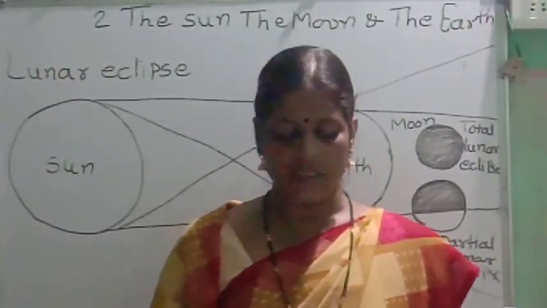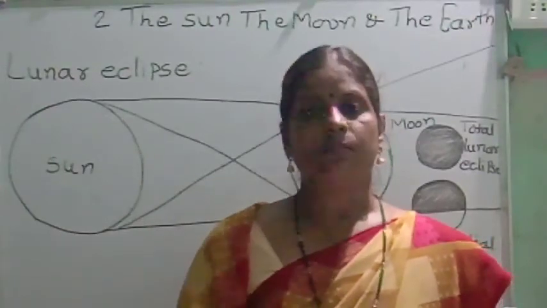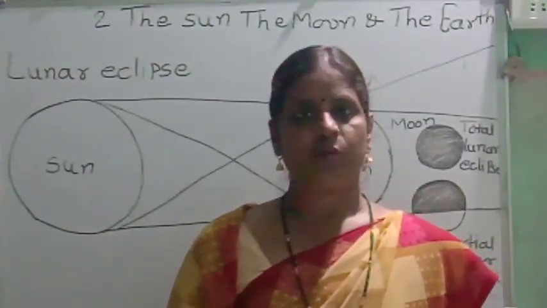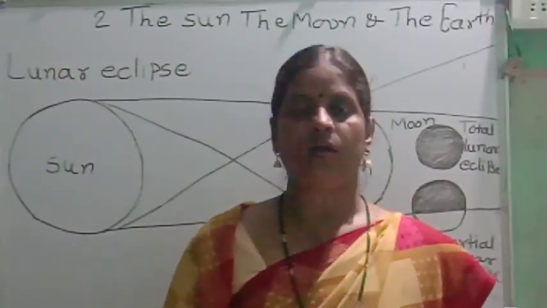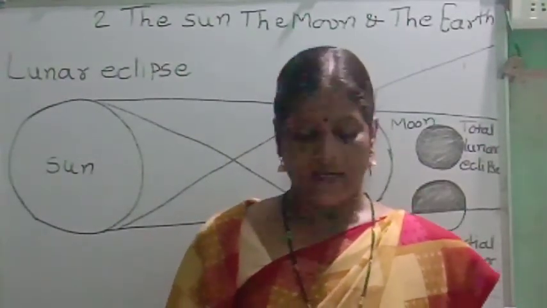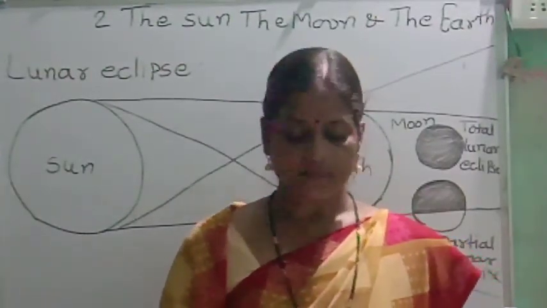During a total solar eclipse, the sun disk gets hidden completely because of the moon.